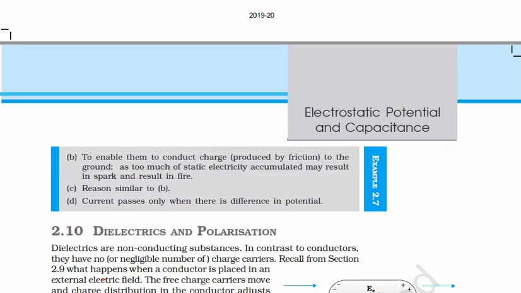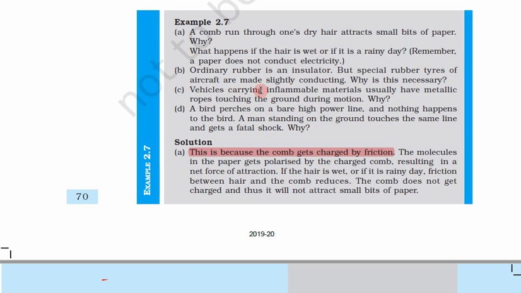Now third question, vehicles carrying inflammable materials usually have metallic ropes touching the ground during motion. Why? So again, if you see any truck which is carrying inflammable liquid, a chain from that truck is fallen on the ground which touches the ground and it will keep on moving. Again the reason is the same: the charge cannot be accumulated on this truck or this vehicle carrying the liquid, hence there will be no charge accumulation and no spark and no fire.